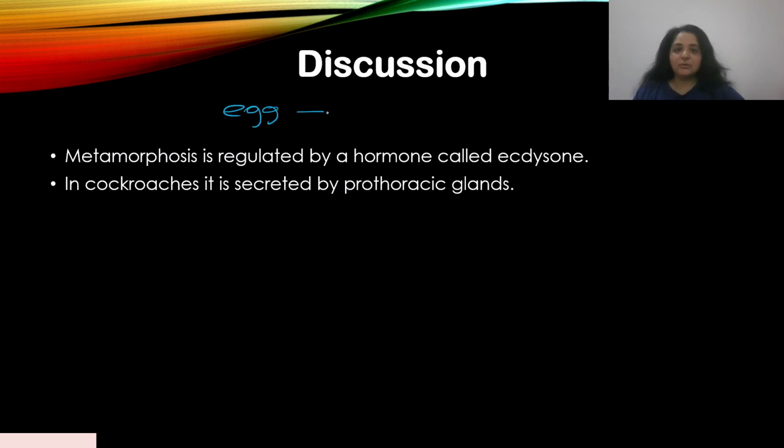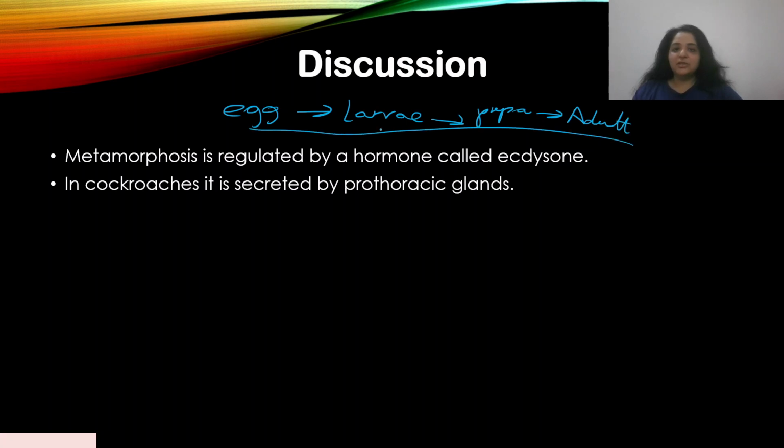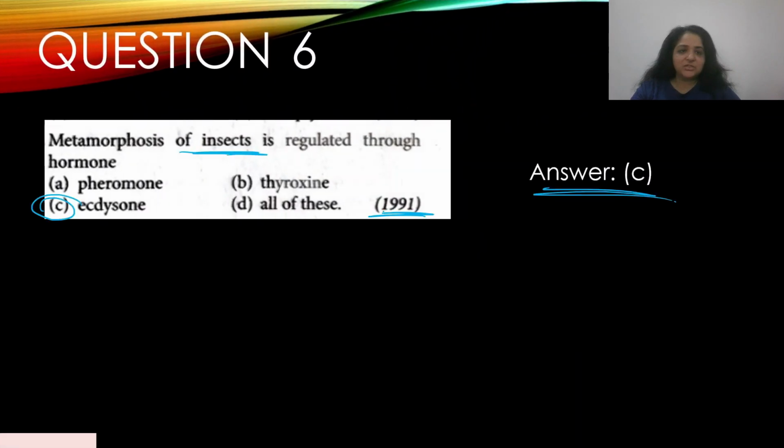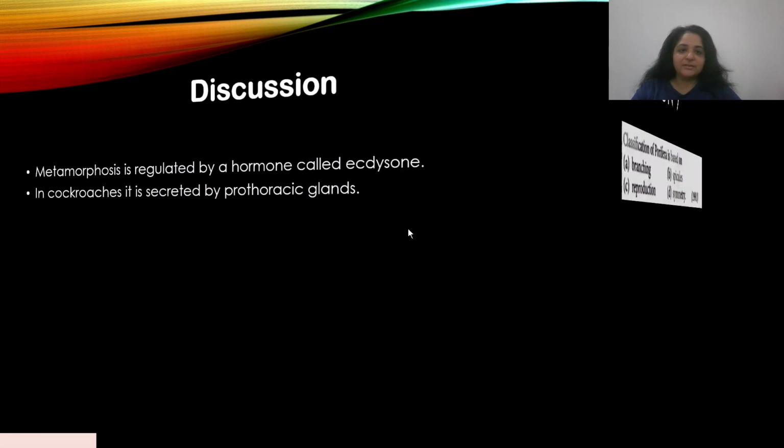Metamorphosis happens in insects, right? The eggs form larvae, then pupa, and then the adult form. So they are undergoing metamorphosis, and it is carried out by ecdysone. In cockroaches, it is secreted by prothoracic glands. Cockroaches also undergo metamorphosis to finally form an adult. It undergoes continuous ecdysis, and that is carried out by this hormone ecdysone. But to answer the question, it was C. All right, let's move on.